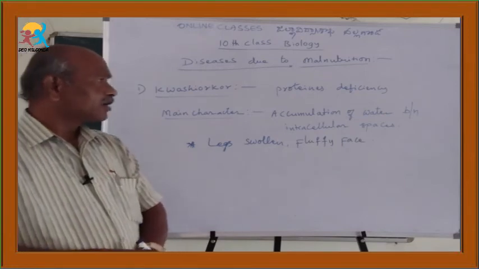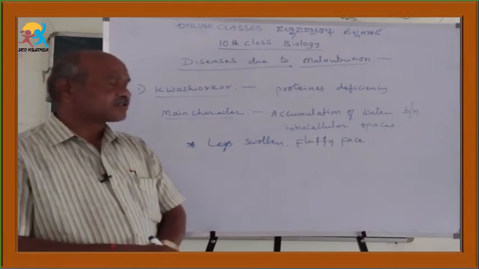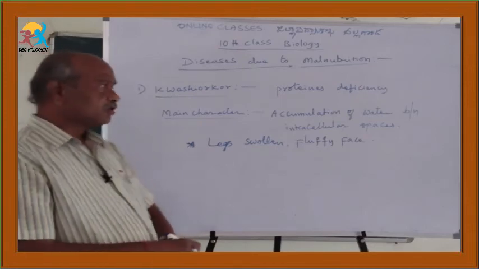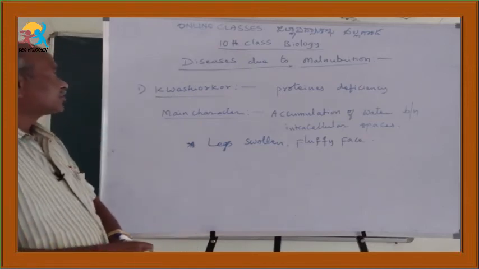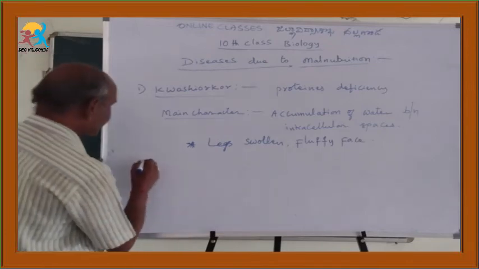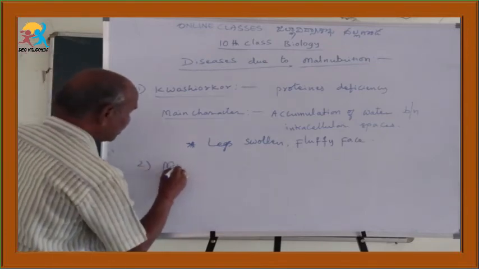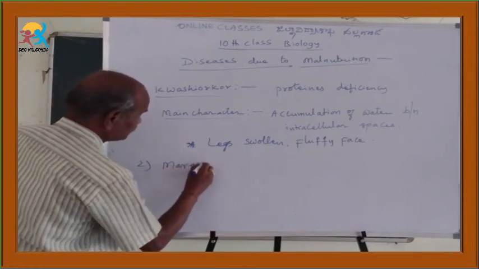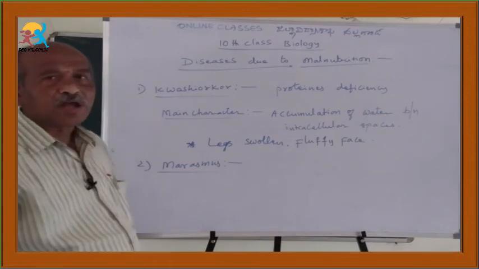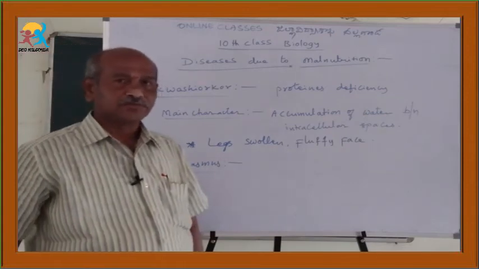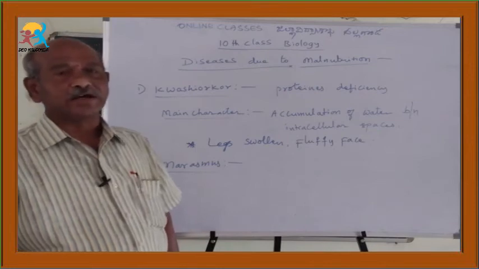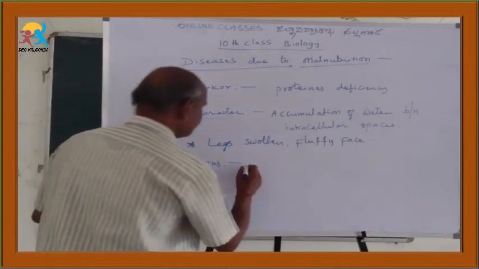What are the other characters? Poor development of muscles, dry skin, diarrhea. So this is about the first disease in malnutrition, kwashiorkor. The second one is marasmus. How is this marasmus caused? By the deficiency of both proteins and calories.